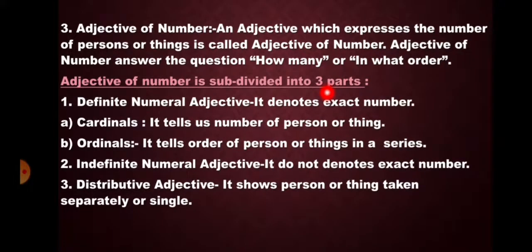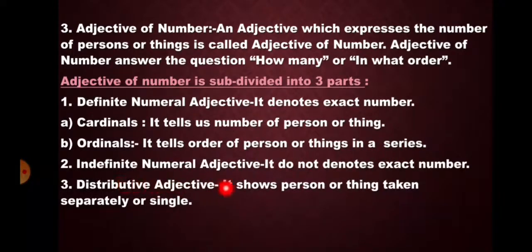Third, adjective of number. An adjective which expresses the number of persons or things is called adjective of number. Adjective of number answers the question how many or in what order. Adjective of number is subdivided into three parts. Definite numeral adjective, it denotes exact number. Further, it is divided into two parts, cardinal and ordinal. Cardinal tells us number of person or thing. Ordinal tells order of person or thing in a series.